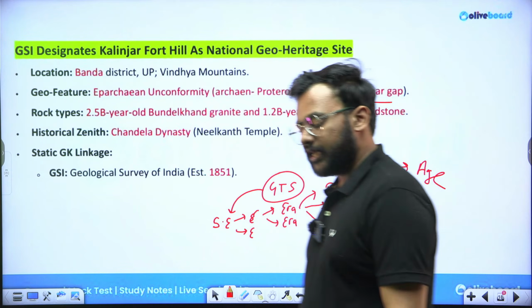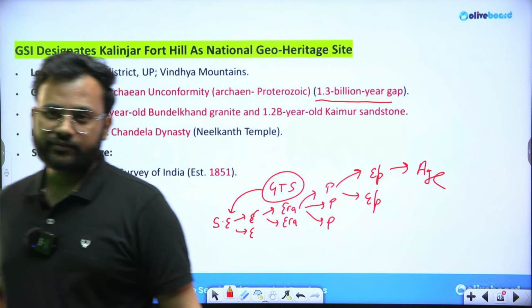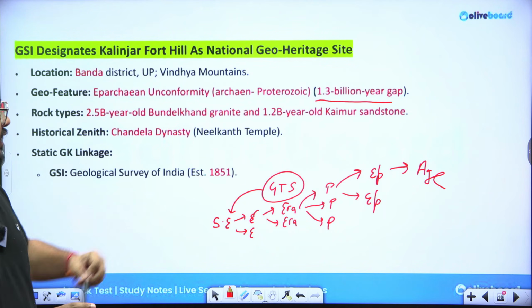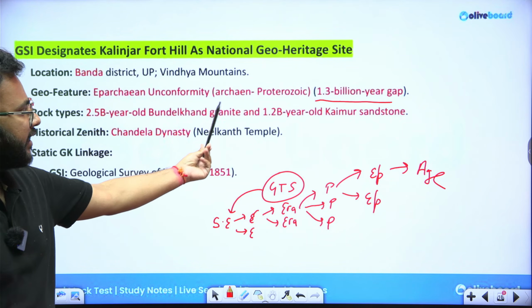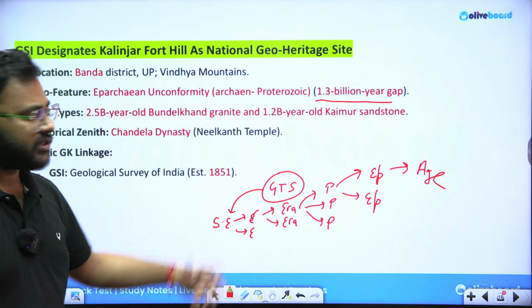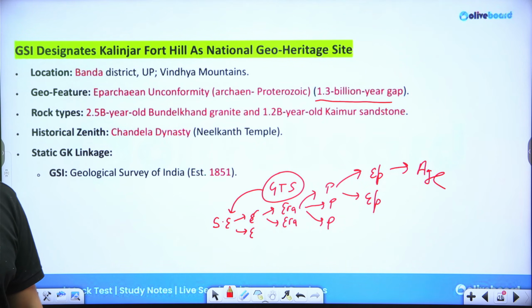Okay? So there are these Archean and Proterozoic. These are two units of this particular geological time scale.